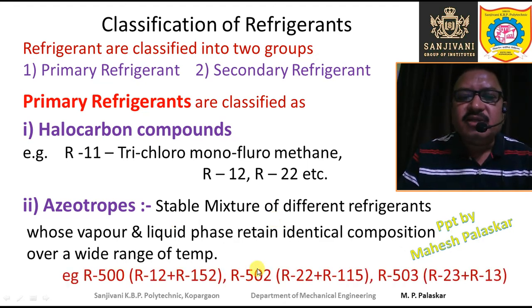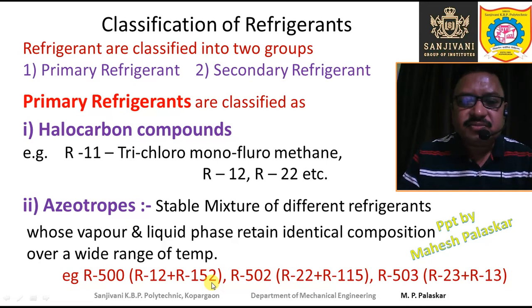The examples of azeotropes are R500. R500 contains R12 and R152, in which the percentage of R12 is 73.8 and the percentage of R152 is 26.2.